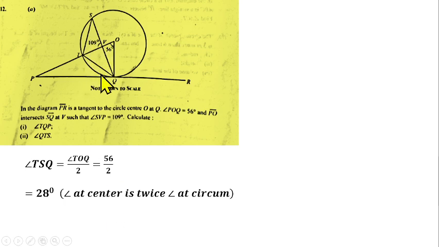If you understand very well, this angle TQP that we are looking for has a relationship with this angle TSQ, because this is a tangent and this is a chord. This chord and this tangent are joined together and meet at this circumference. So the angles formed here are in the alternate segment. So the angle TQP you have to find is equal to 28 degrees, and that is alternate segment. Angle TQP is alternate segment to this angle TSQ.